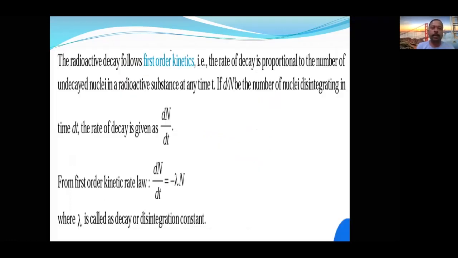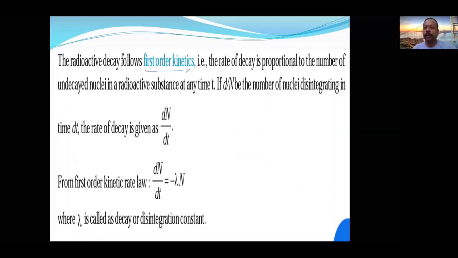Now we are going to see the next slide, which is about the derivation. Before the derivation, chemical kinetics is also involved here. Radioactive decay follows first order kinetics.